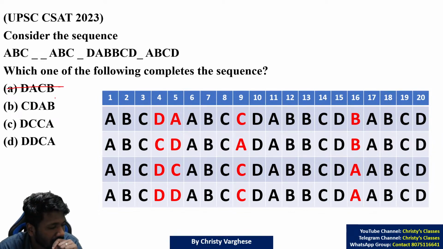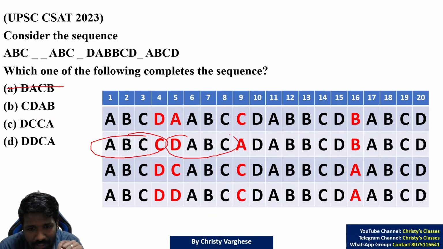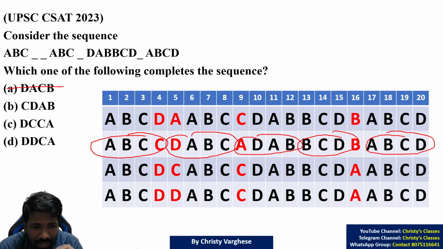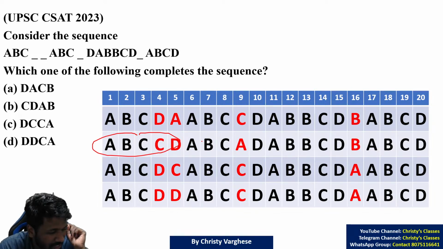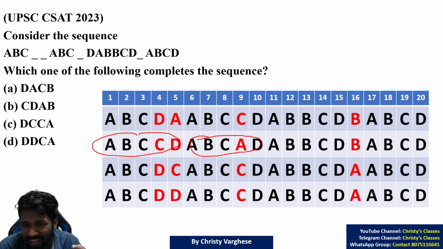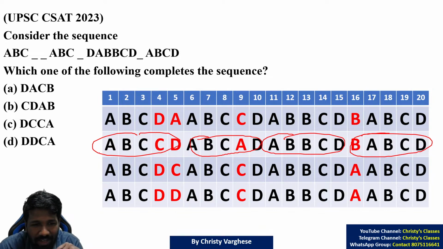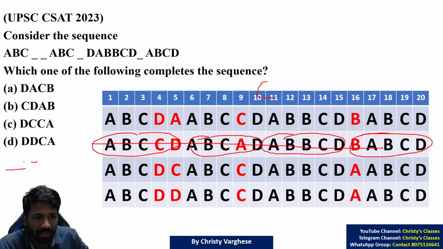Now option B. If you do groups of 4: ABCC, DABC, ADAB, DCDB, ABCD, not a pattern. Groups of 5: ABCCD. Listen to yourself, then you will understand whether there is a pattern, there is a sound of a pattern. ABCAD, ABBCD, BABCD, not a pattern again. So option B is eliminated. Now C and D are remaining.